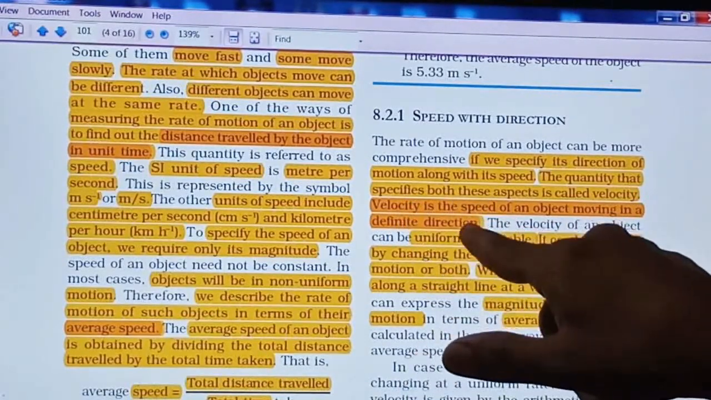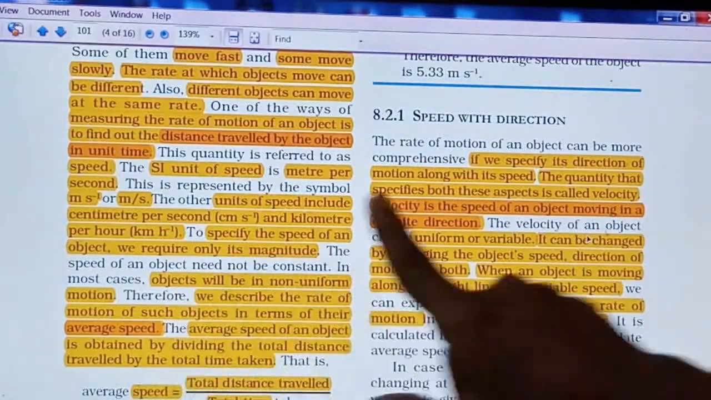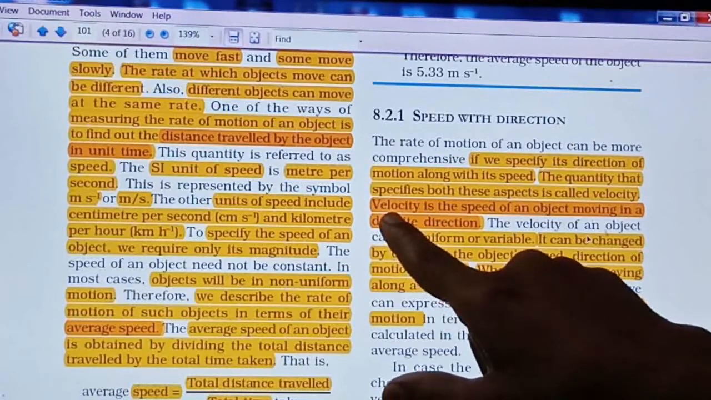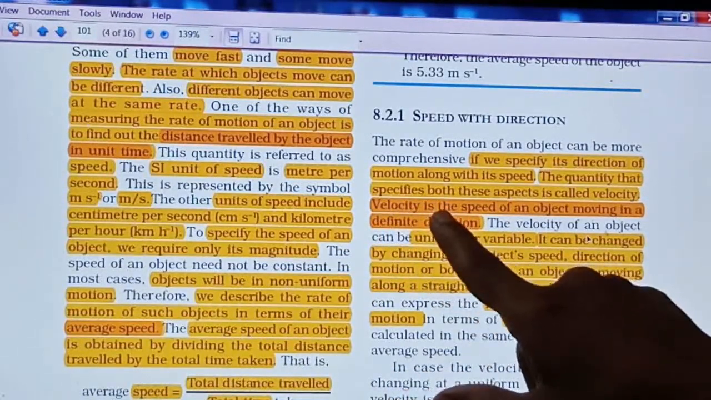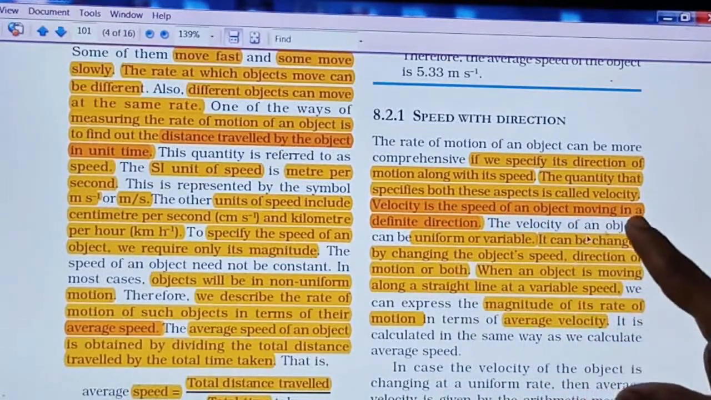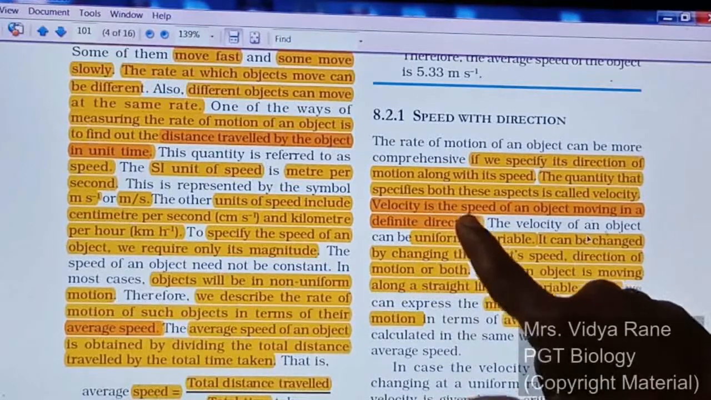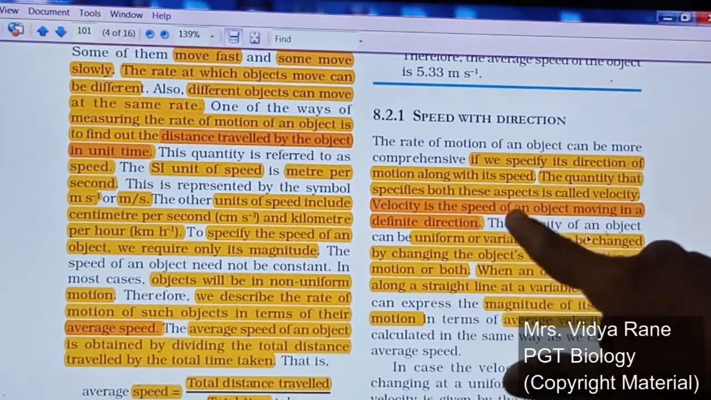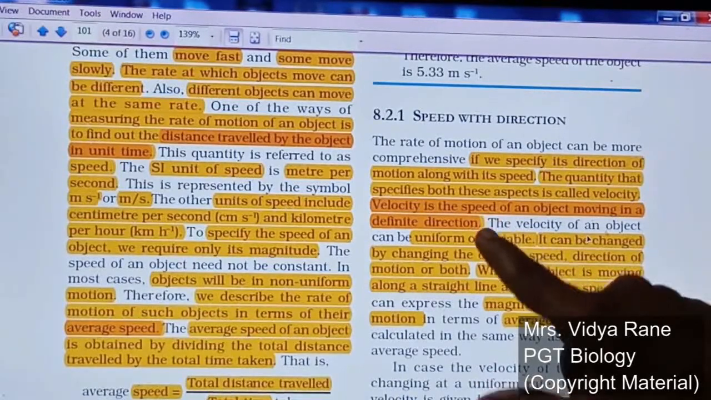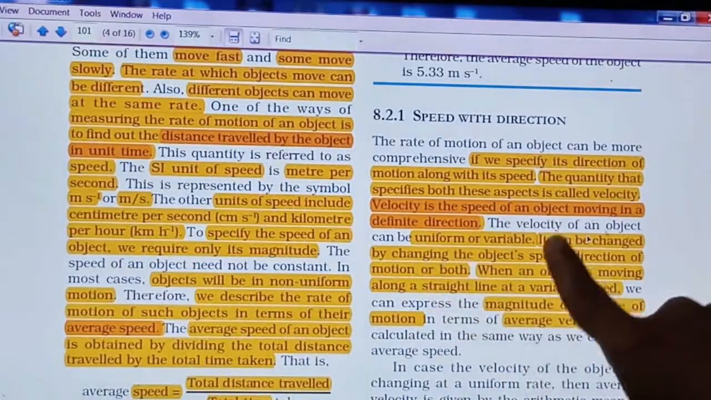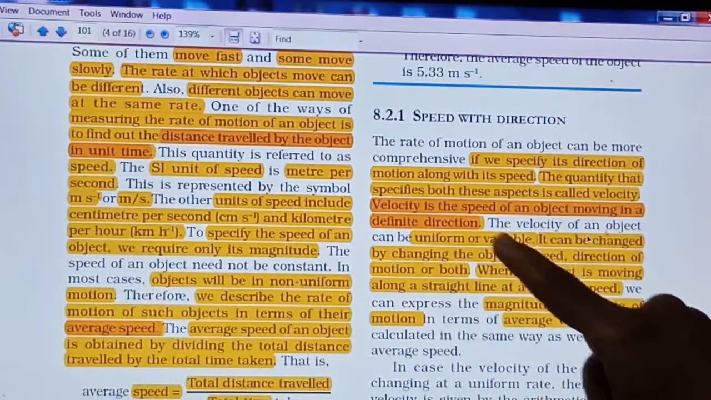Simple, a small change is there. Without a direction it will be speed, with a direction it will be velocity. So remember the definition of velocity: velocity is the speed of an object moving in a definite, particular direction. And as here along with the number the direction is mentioned, it will be a vector quantity, right? Now see, the velocity of an object can be uniform or variable.